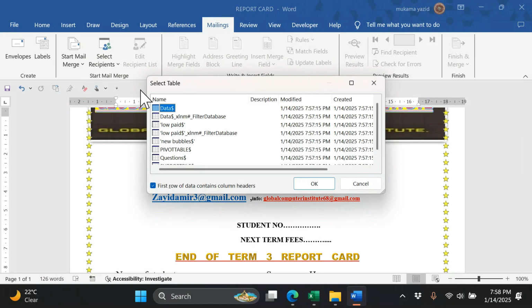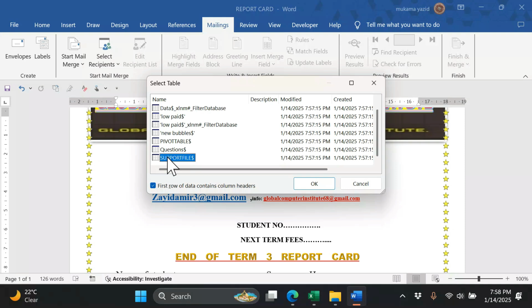So I double click on it and it will open. It will ask me to select which specific sheet. Remember we have very many sheets on that. So the one we have just calculated, that is the support for it. That was the first sheet.